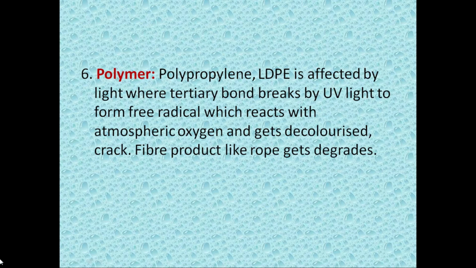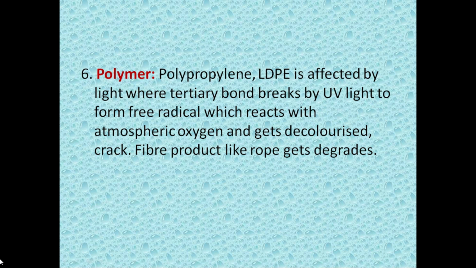Next is polymers. Already I discussed degradation of plastic. The same thing, polypropylene, low density polythene, which are generally affected by light, where the tertiary bonds will break by UV light and form a free radical. That free radical will react with atmospheric oxygen and decolorize that polymer, and sometimes there is formation of a crack, right? You might have seen in the first slide, there is a plastic pot containing a plant, and that particular pot also has a crack due to photodegradation.